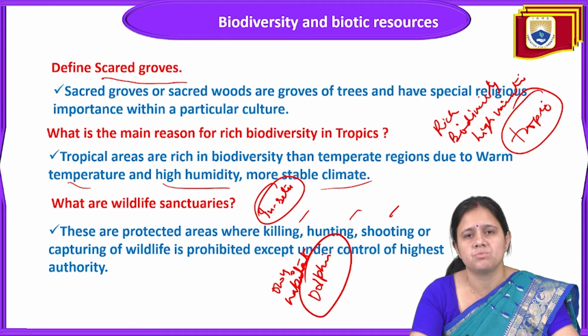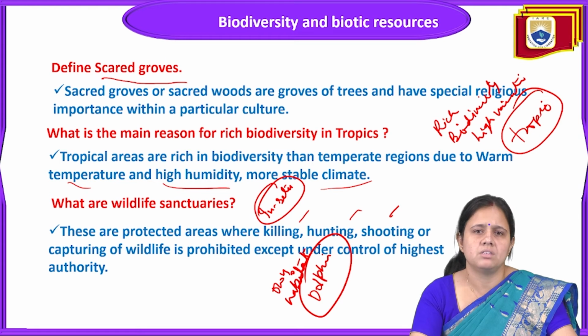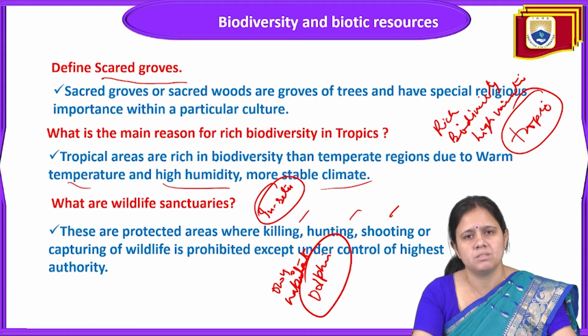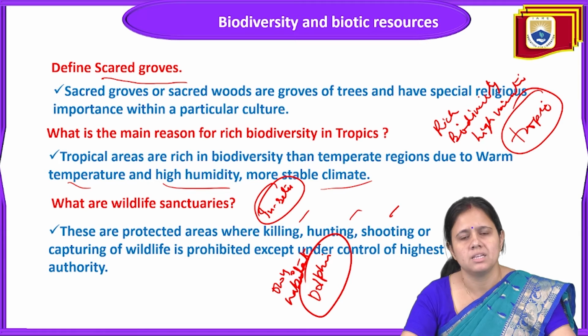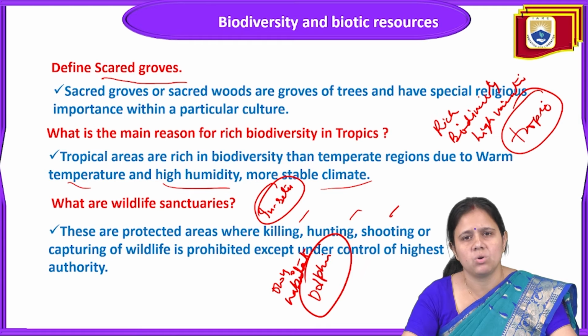India has almost 500 wildlife sanctuaries. There is an elephant sanctuary, a dolphin sanctuary, a tiger sanctuary, a bird sanctuary, and many more. They protect the birds and many organisms that belong to that place. The government has made that area a protected area for the safety of that particular species in their own habitat. That is called a wildlife sanctuary.